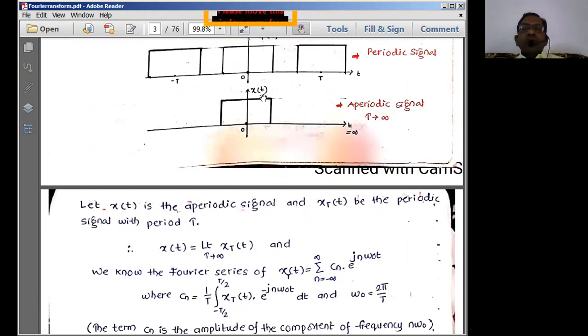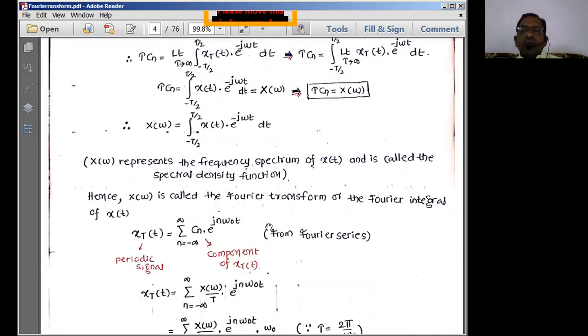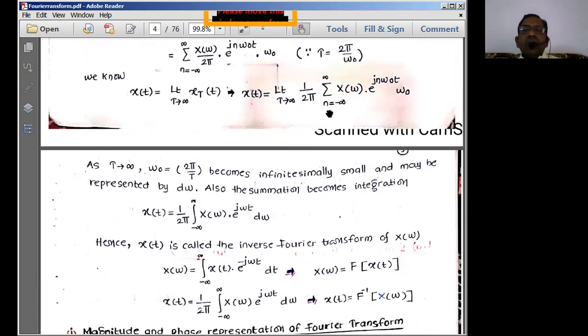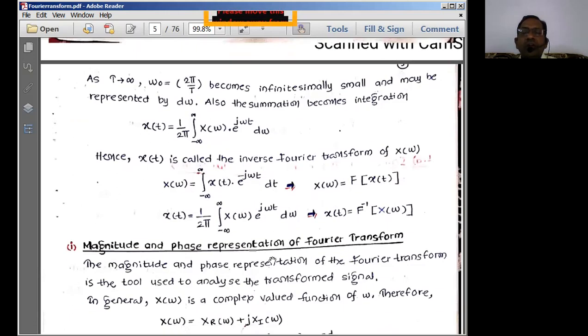So therefore, we are converting this discrete form into a continuous time domain form, because we are taking the discrete values and considering them continuously over the infinite time duration. Therefore, I simply convert this summation into integration because I am converting into infinitesimally small values of omega. So it is simply converting into the continuous time domain.